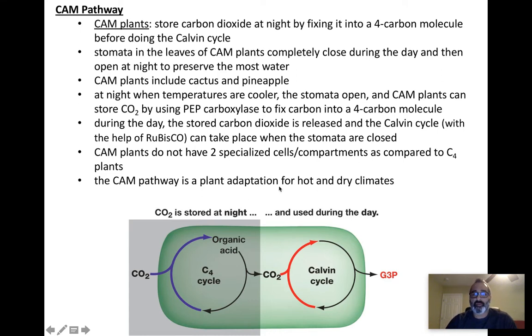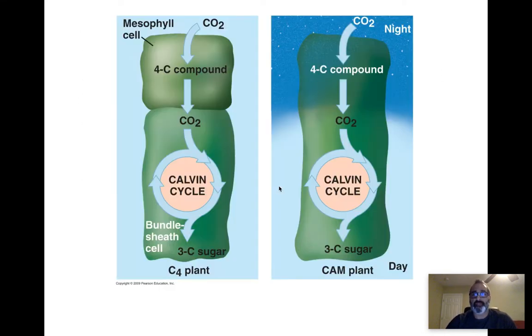So now that we've spoken about them, let's compare the two. This is a C4 plant and a CAM plant. They both have the enzyme PEP carboxylase, so that does the first step for both of them. But what is unique about C4 plants? They have 2 compartments, and this allows them to have efficiency.